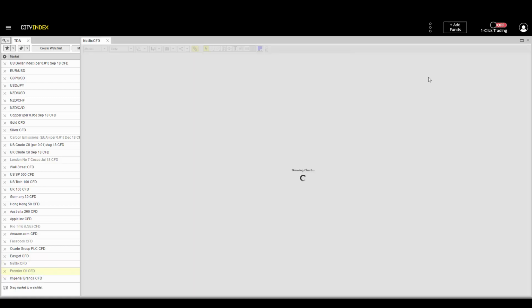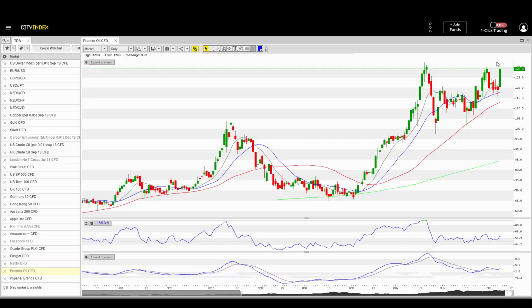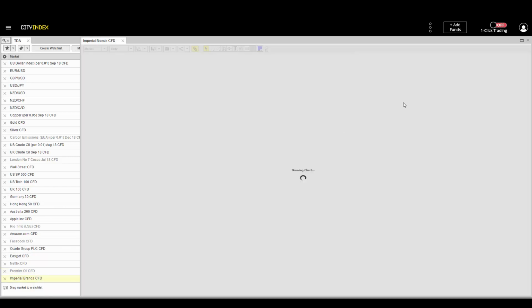Then looking at Premier Oil, a single candle all the way right back up into its highs. The question is, can it push through that? The momentum indicators look okay. There's no massive divergence there currently. So can it push through that today? But a very, very bullish reaction there. So the momentum of this being quite strong and very bullish, expecting that to continue pushing upwards.